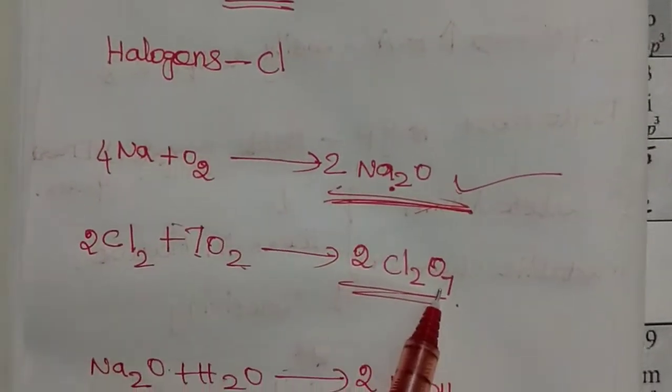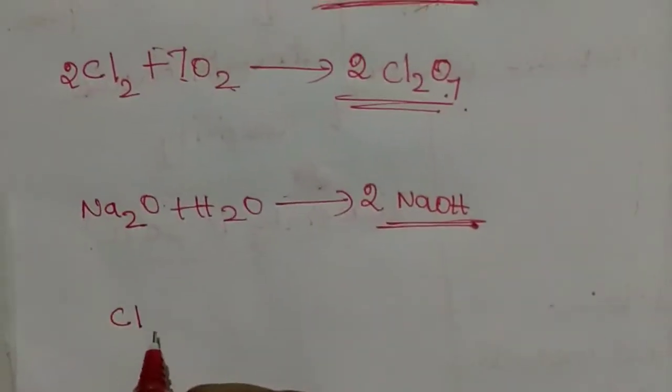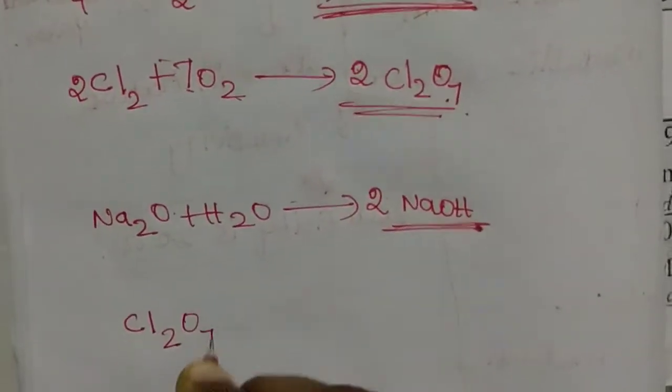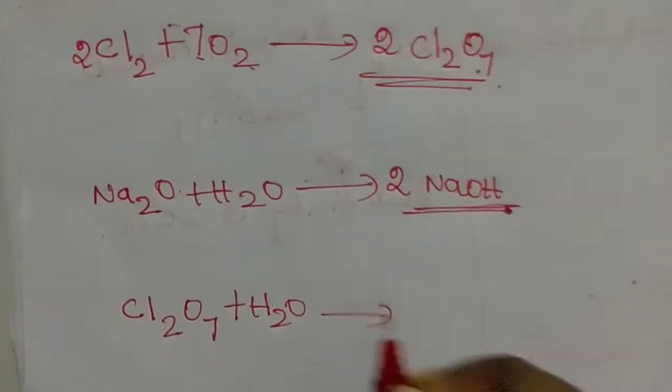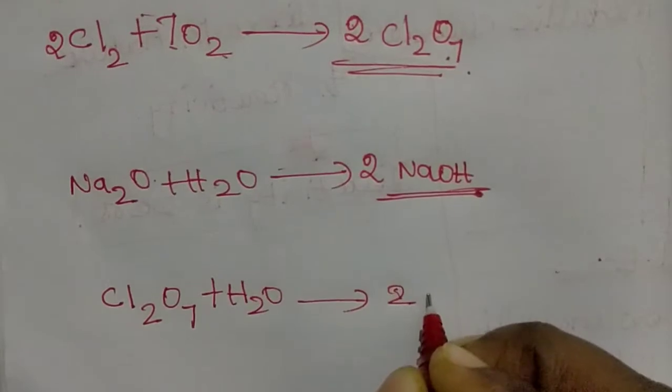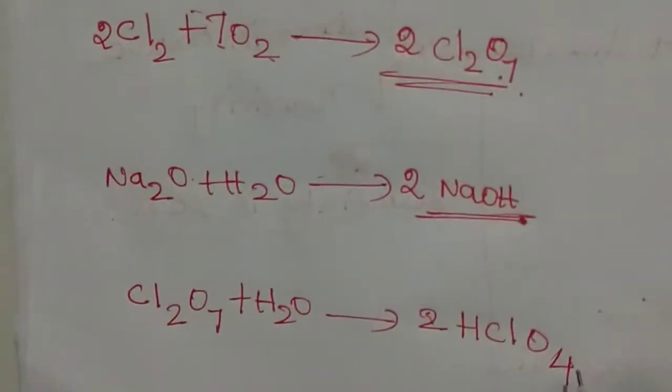And treating the halogen product, Cl2O7, with water, they produce 2HClO4.